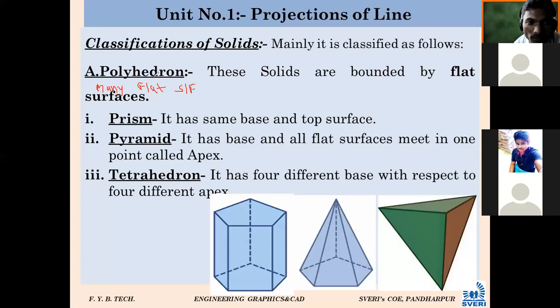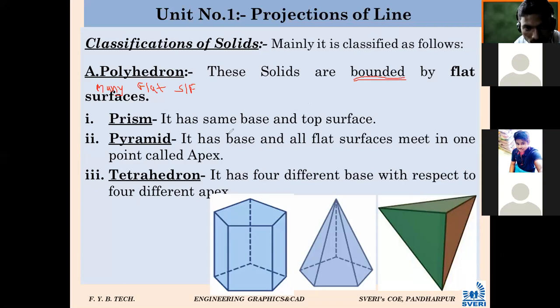So polyhedron breaks into poly, meaning many, and hedron, meaning flat surfaces. If a solid is bounded by many flat surfaces, then it is called a polyhedron.